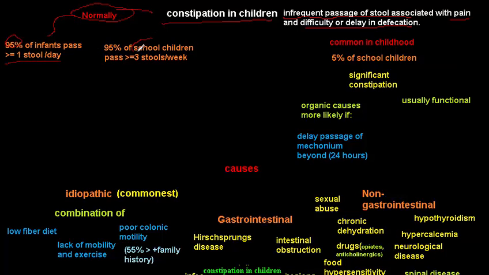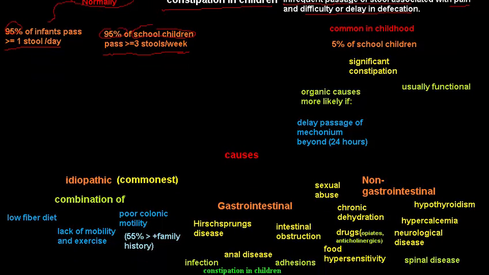And 95% of school children will pass three or more stools per week. If we have less than this frequency, then we have infrequent passage of stool, maybe associated with pain and difficulty or delay in defecation. This is constipation. As I told you, it is a common problem in childhood. About 5% of school children will have a significant constipation.